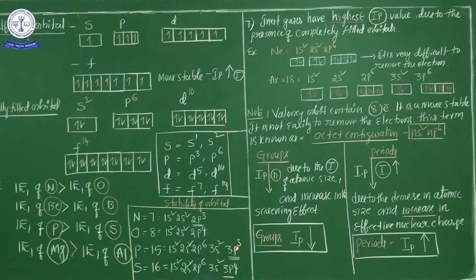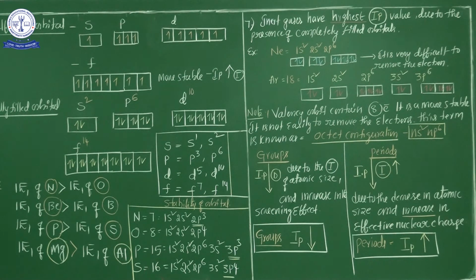Even 3p3, as I already said here, is also more stable. So if the electrons are removed from phosphorus, it's very difficult compared to sulfur because phosphorus contains half filled electrons.